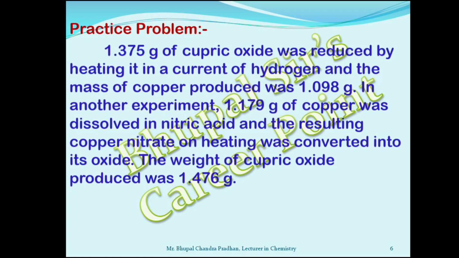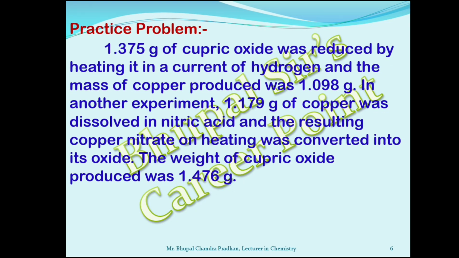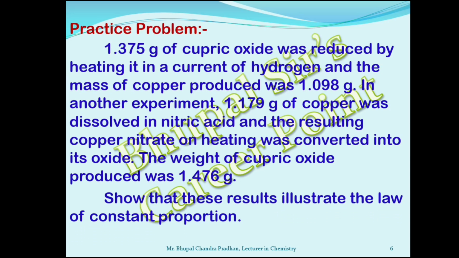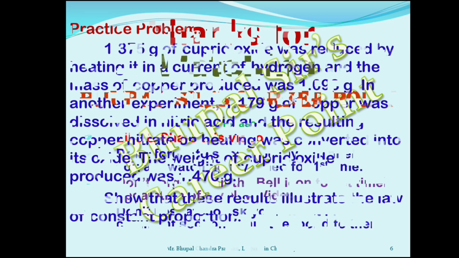Practice problem for you. 1.37 gram of cupric oxide was reduced by heating it in a current of hydrogen, and the mass of copper produced was 1.098 gram. In another experiment, 1.17 gram of copper was dissolved in nitric acid, and the resulting copper nitrate on heating was converted into its oxide. The weight of copper oxide produced was 1.476 gram. Show that these results illustrate the law of constant or definite proportion.